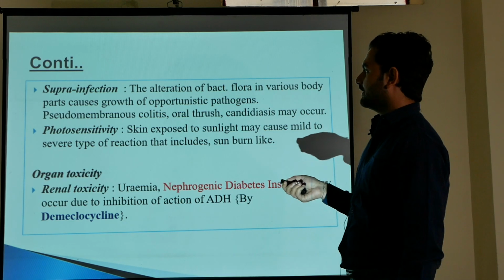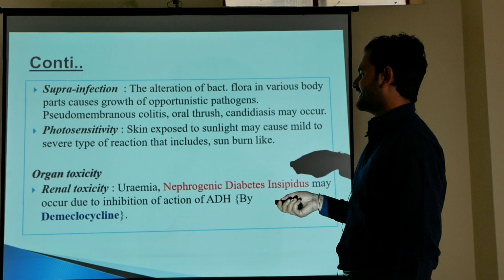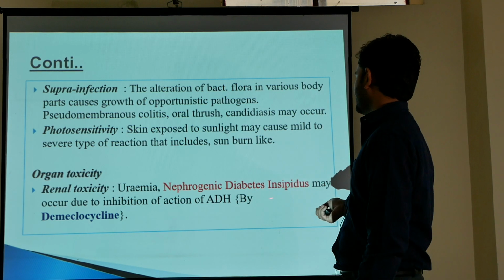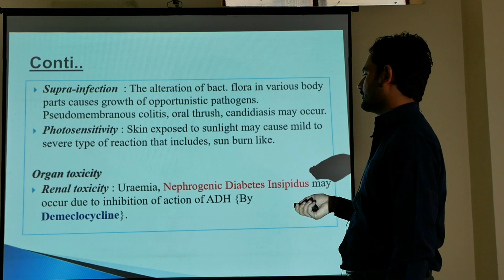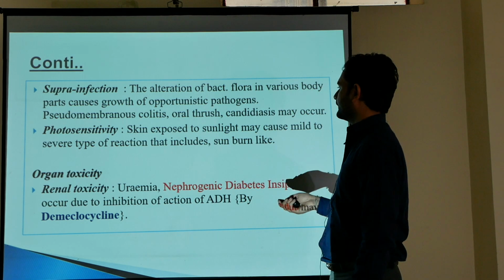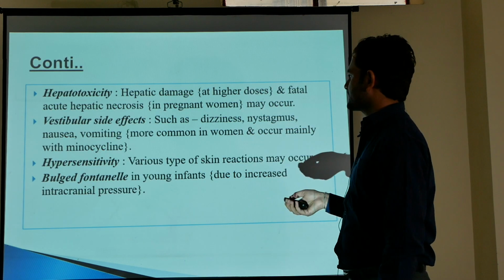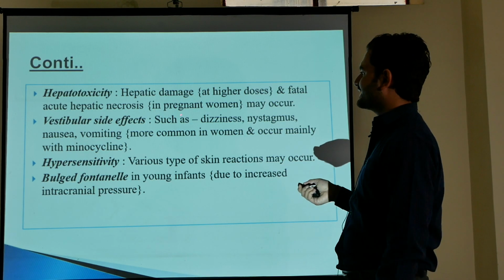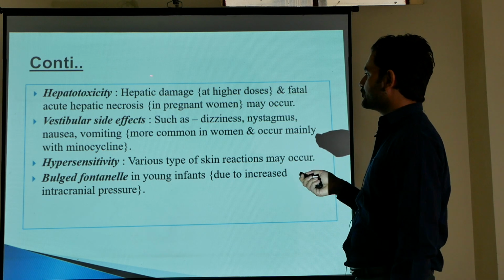They may cause organ toxicity such as renal toxicity. They cause nephrogenic diabetes insipidus, which may occur due to inhibition of action of ADH by demeclocycline. They are also hepatotoxic. They can lead to fatal acute hepatic necrosis. If tetracyclines are used in pregnant women, they may lead to hepatic damage.